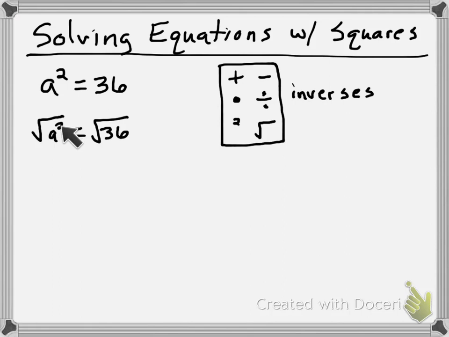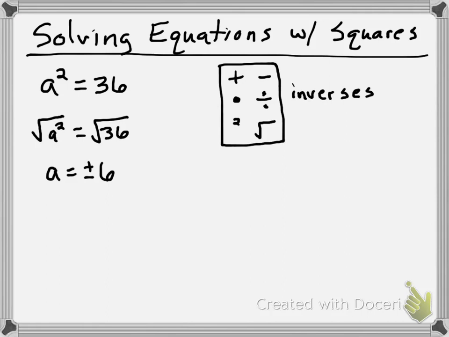Well, didn't we just say that squares and square roots cancel each other out? Yeah. Because think about it, if you square 3, you get 9, and if you take the square root of 9, you're back to 3. So the square root of a squared is just a. They cancel out. And what's the square root of 36? It's plus or minus 6.